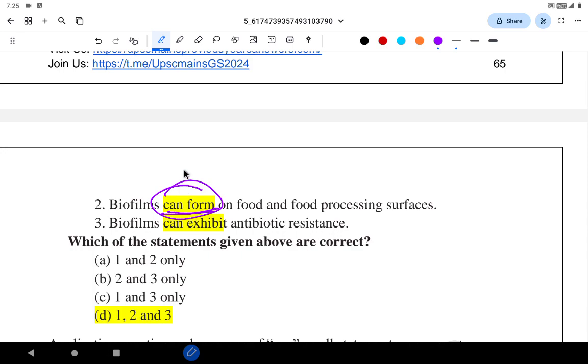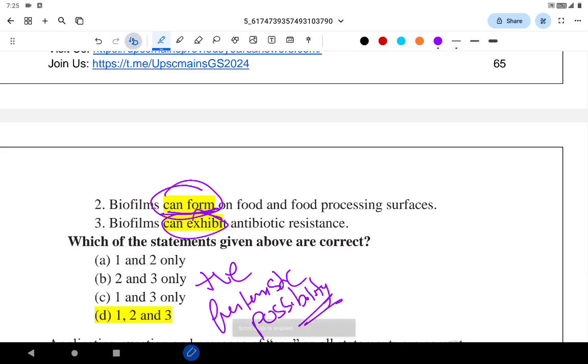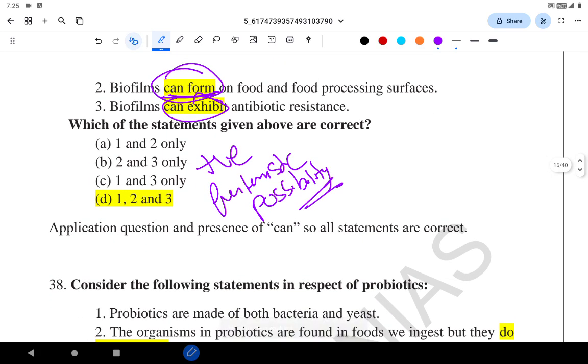Again, can. Biofilms can exhibit antibiotic resistance. Again, can. So positive, futuristic statements which talk of possibilities, usually such statements will be correct. In application based questions, if it talks about possibilities, normally that is correct.